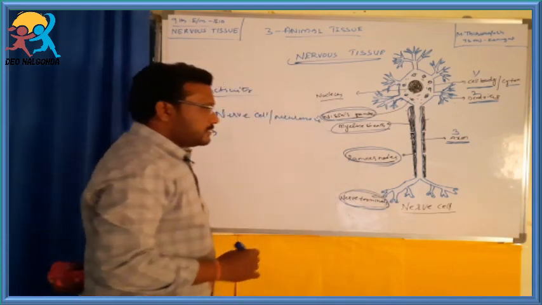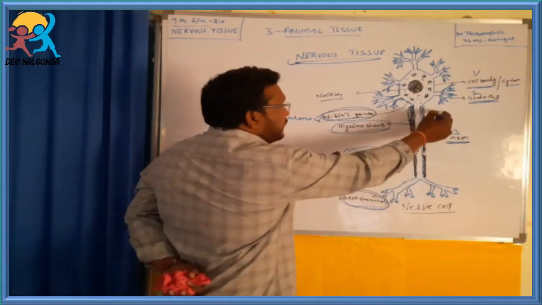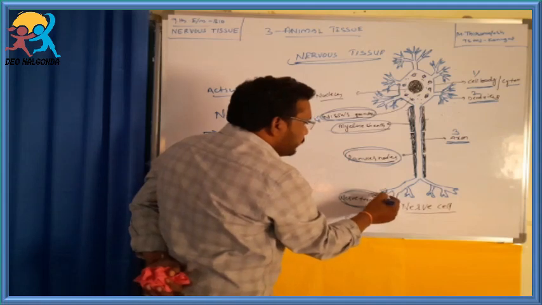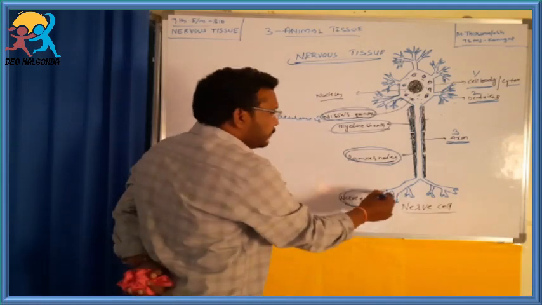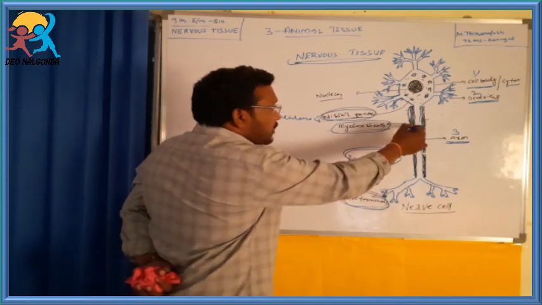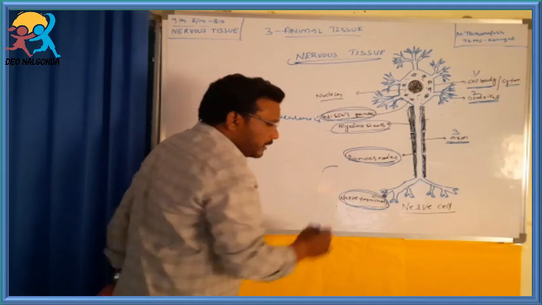Each axon connects with the dendrites of nearby nerve cells and forms a web-like net structure. It transmits the information from one neuron to another neuron.